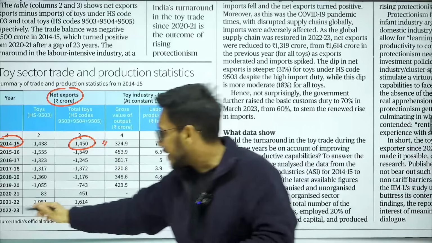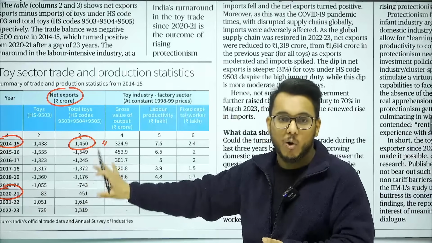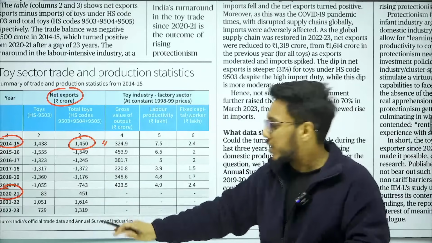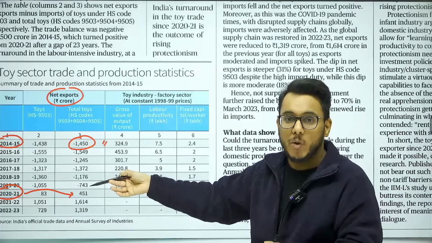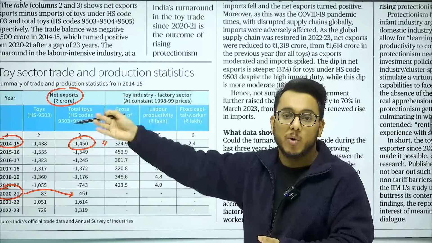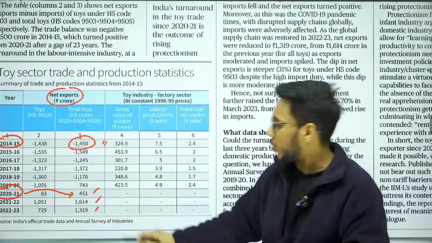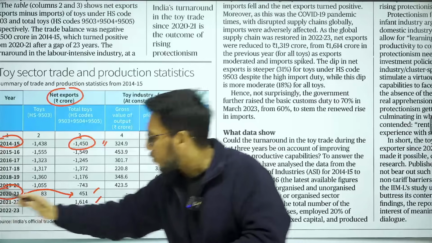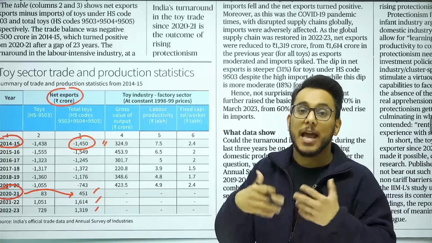However, after 2021, as I told you, the Prime Minister gave a call for reviving the toy industry. Here we see that India's toy export started becoming positive, meaning we imported less and we exported more. So 451 crore, 1614 crore, 1319 crore. Here we see that post 2020-2021, India's toy exports have become positive, they have increased.